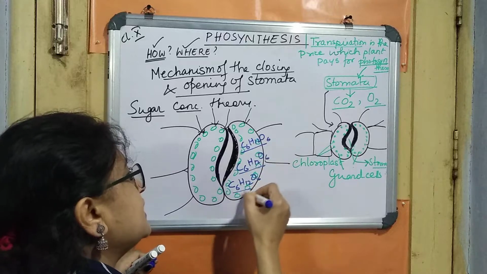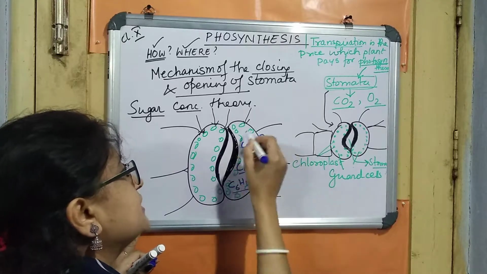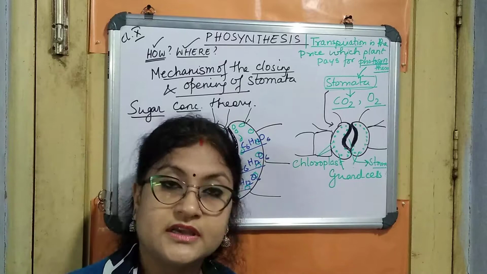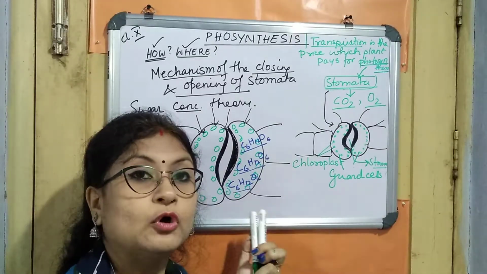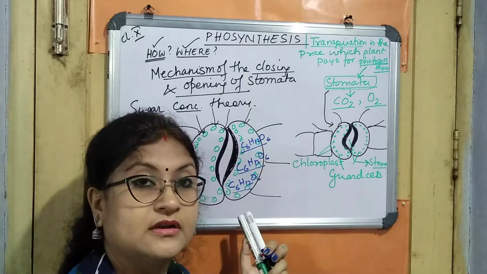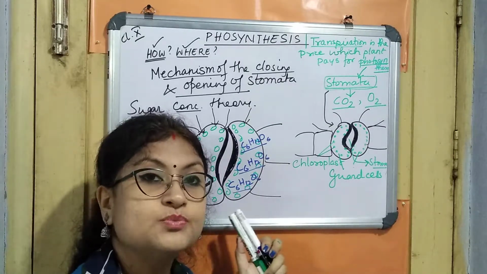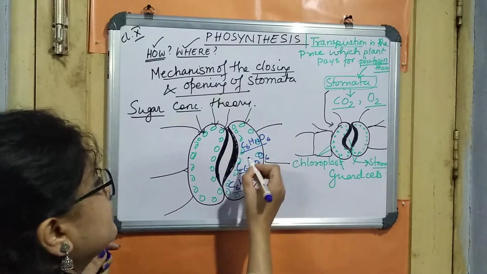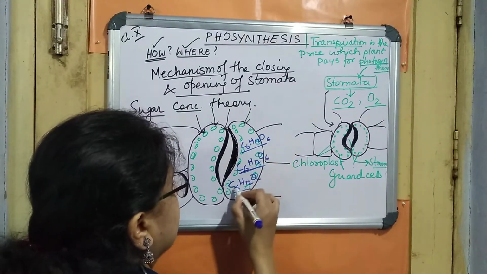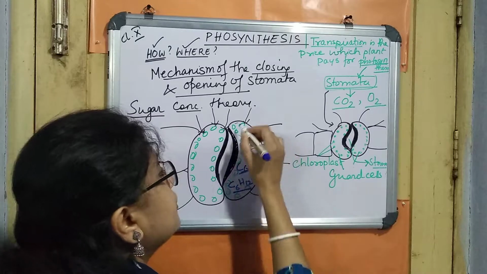That it will increase the concentration of this guard cell. Kindly listen again. So it will be increasing the concentration of sugar molecules in the guard cell, because the guard cell has more chloroplast as compared to the adjacent cells. Now when the concentration increases over here, this will become hypertonic.